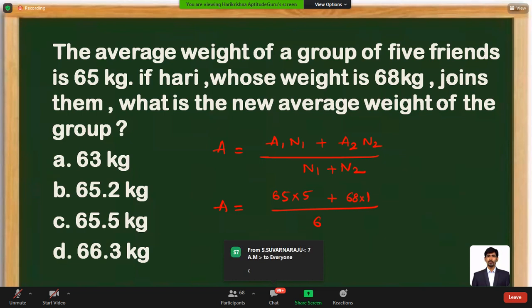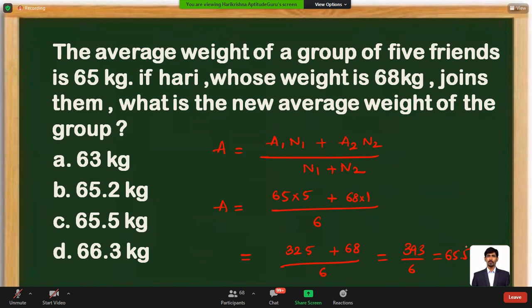Five fives are 25, six fives are 30, so it is 30 plus 2 plus 68, divided by 6. This you can further simplify. So that's nothing but 65 into 5, which gives 325, plus 68 is 393. When we divide by 6, what is the resultant? It is going to be 393 divided by 6, giving a result of 65.5. This is one approach.